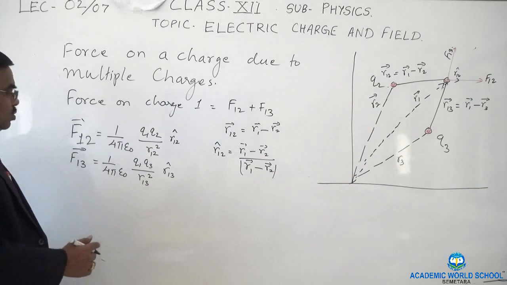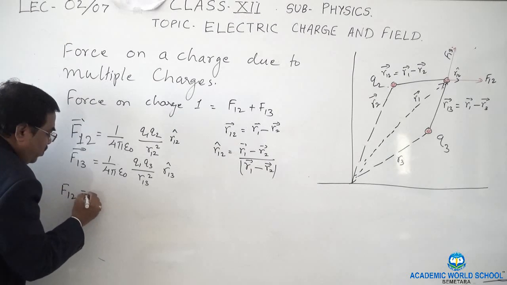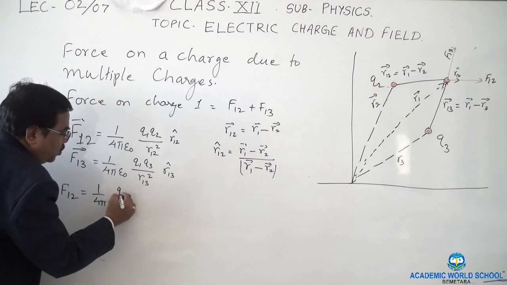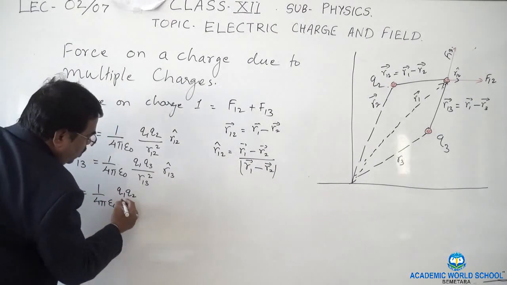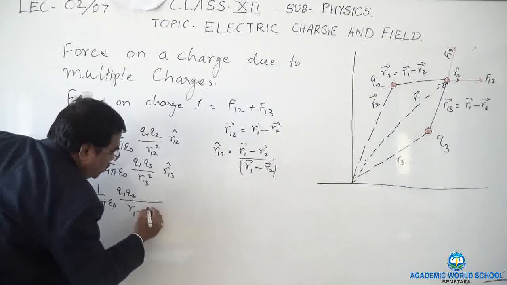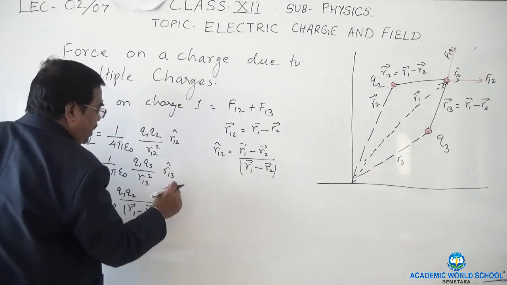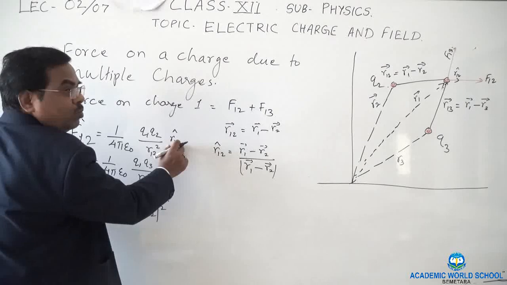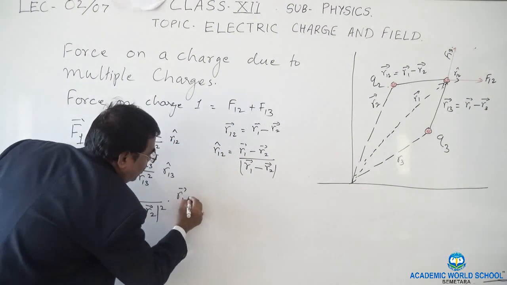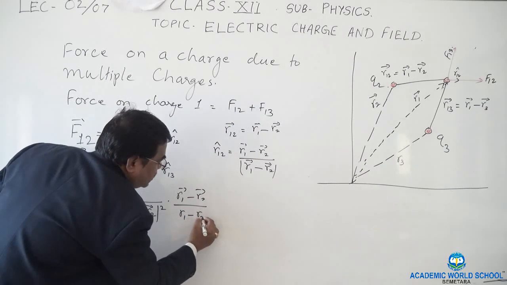So for that substitution, F12 will be 1 upon 4 pi epsilon Q1 Q2 upon mod of R1 minus R2 vector squared, and the R12 unit vector, which is R1 minus R2 divided by mod of R1 minus R2.